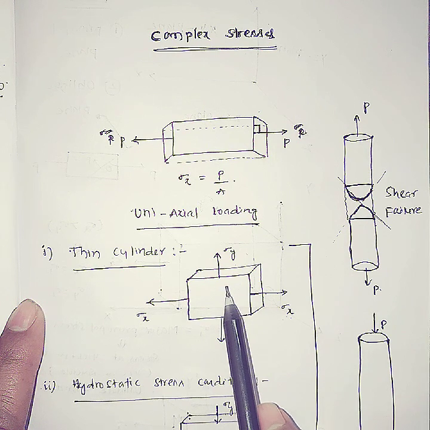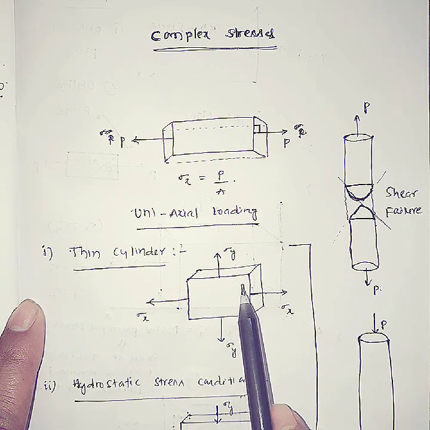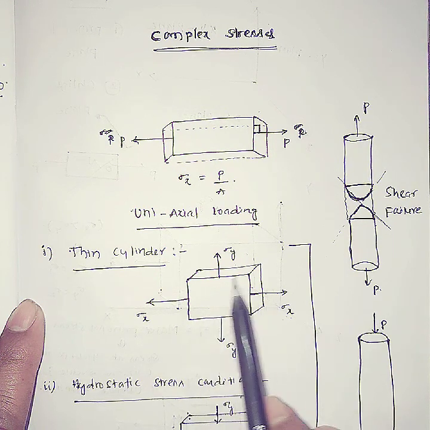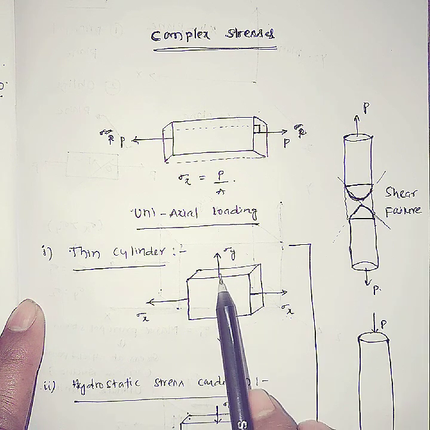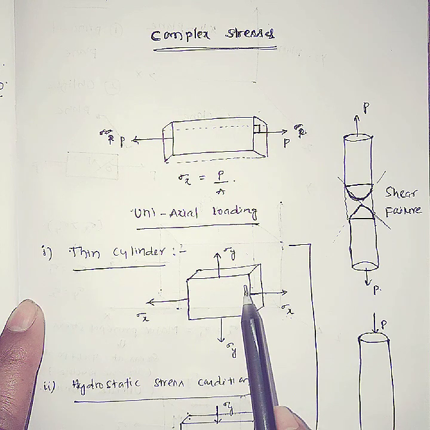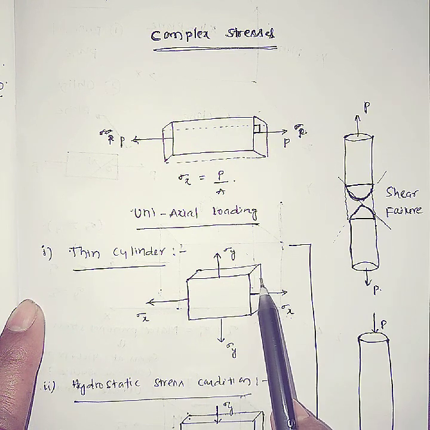Suppose the maximum stress induced on your body is 200 megapascal. That means when 200 megapascal stress is induced on your body, the material must be able to resist 200 megapascal. Two cases will be there.